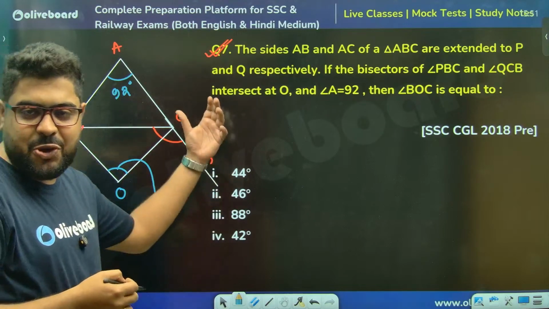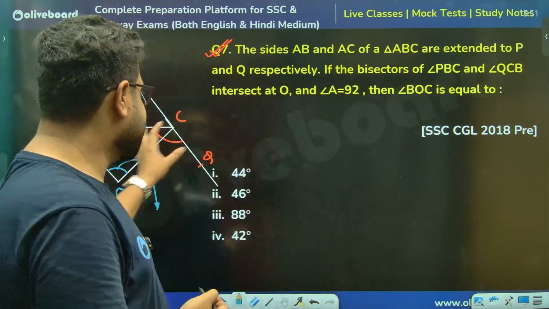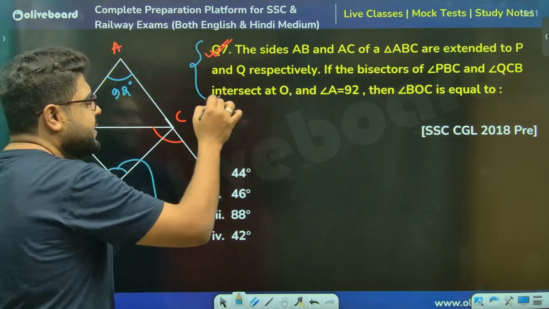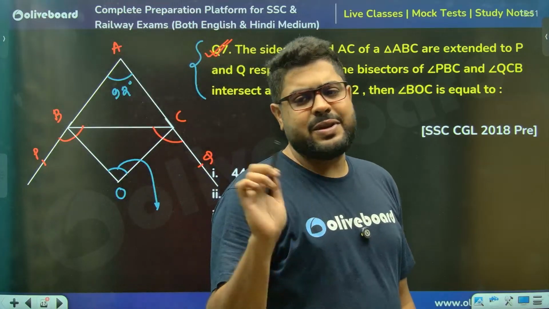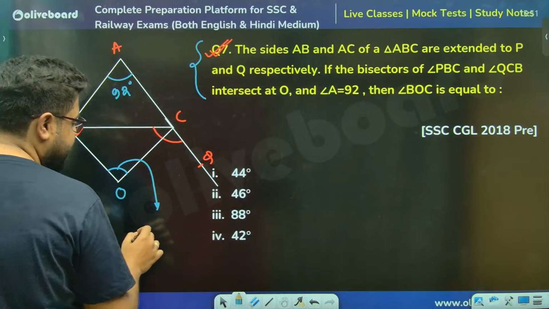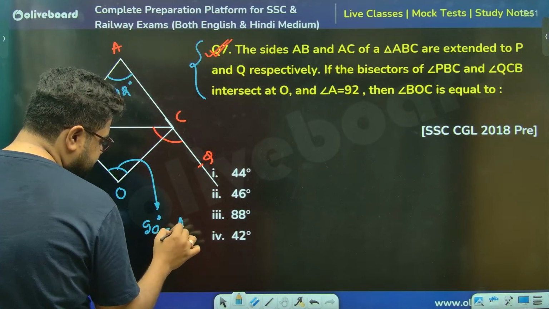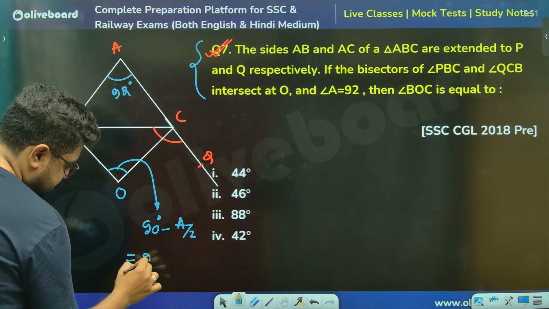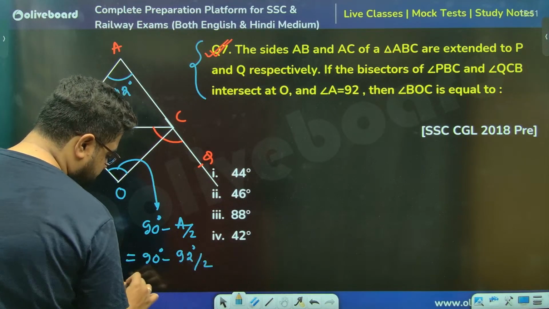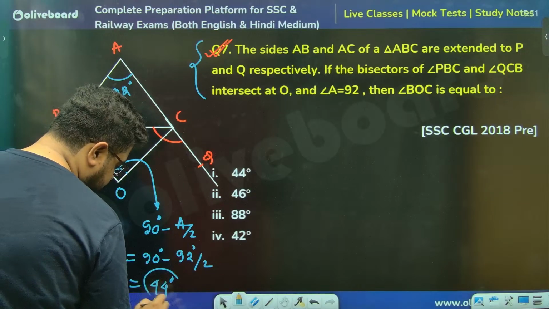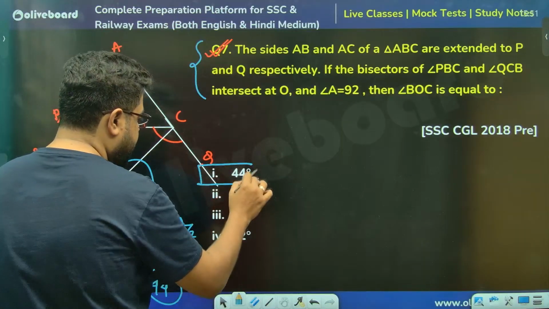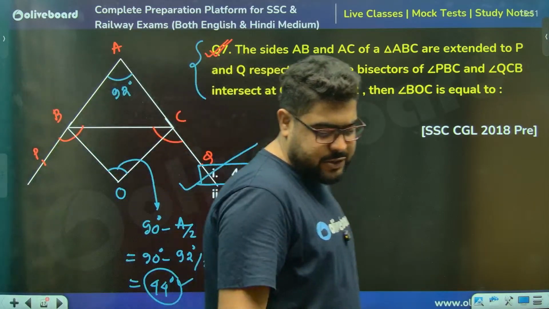Drawing this takes more time than solving. Once you have practiced 10, 15, 20 questions of this type, you don't need to draw. Just by reading the question, it will be 90 degrees minus A by 2. A is 92, so 92 by 2 is 46 degrees, meaning it will be 44 degrees. That's your answer, most definitely.